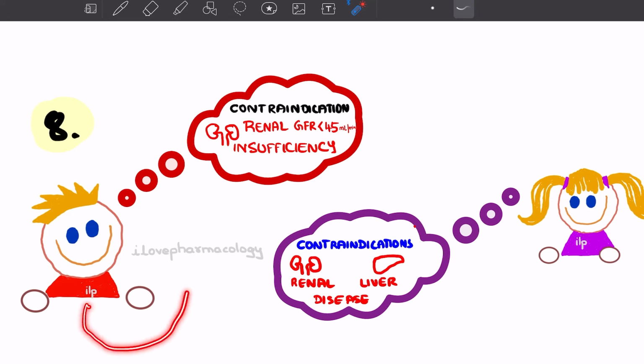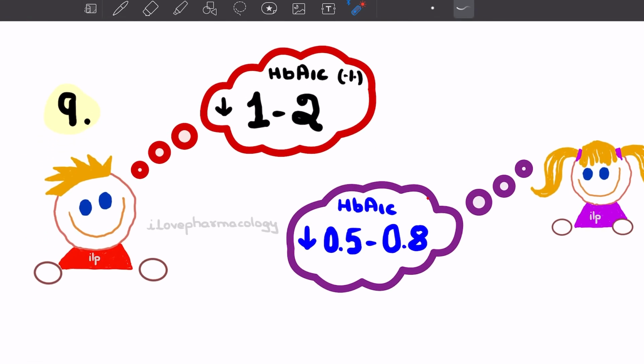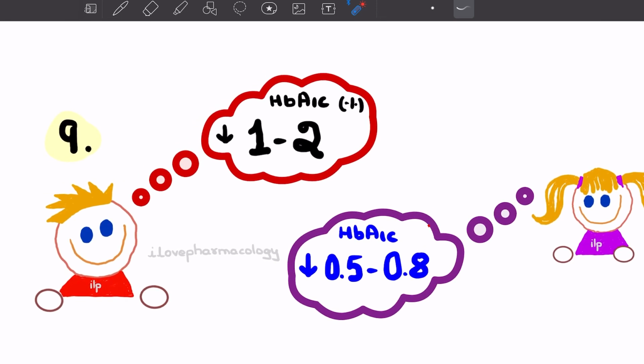Metformin should not be used if there is renal insufficiency. If a patient has renal insufficiency, Metformin should not be given. Also, if GFR is less than 45 ml per minute, then Metformin is contraindicated. And Acarbose says she cannot be used if a patient has any renal or liver diseases. These are the contraindications.